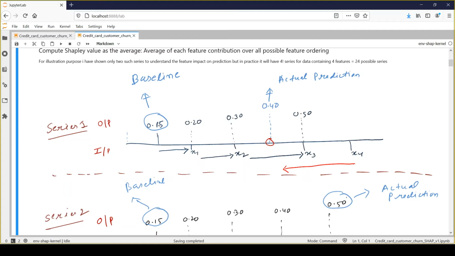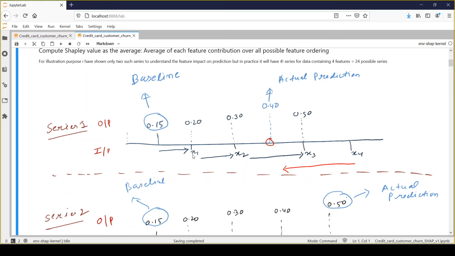Okay, and using the Shapley value we need to explain this difference, how each feature will contribute so that we can reach the prediction from 0.15, which is 15%, to 40%. So we need to explain this difference. Okay, so let's see how it happens.